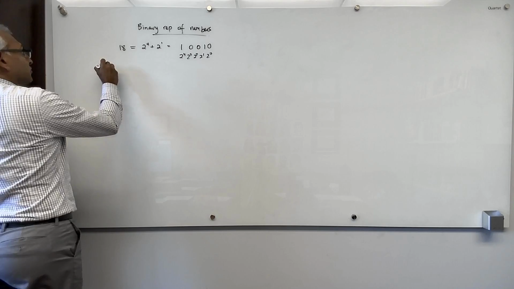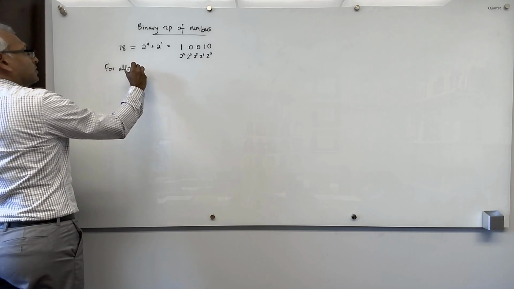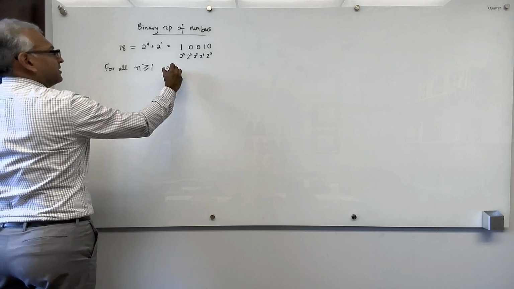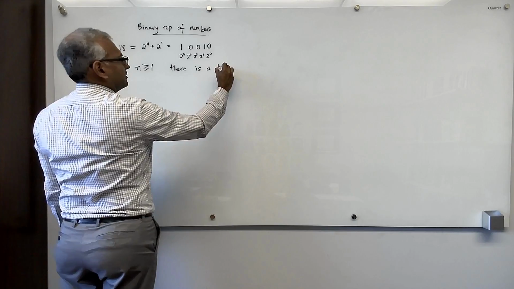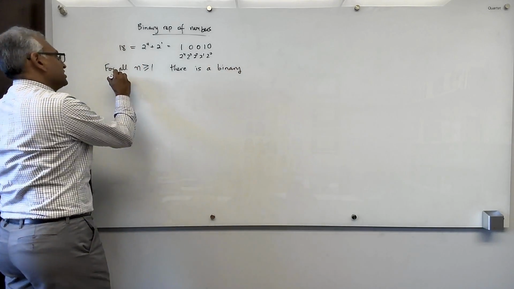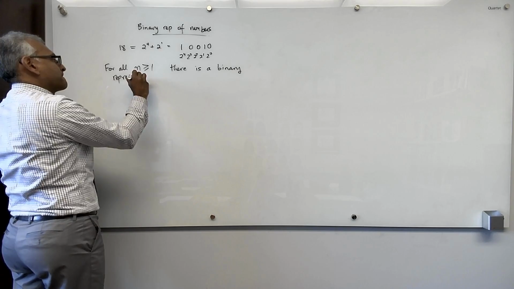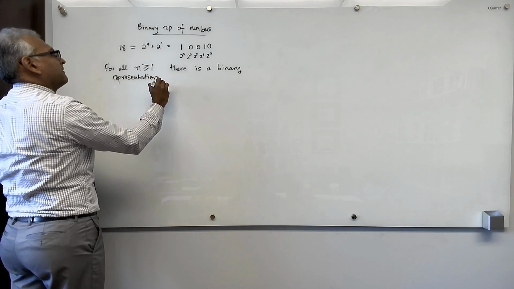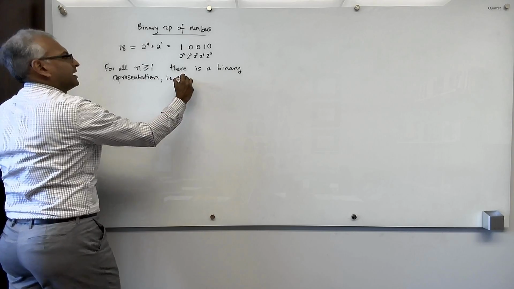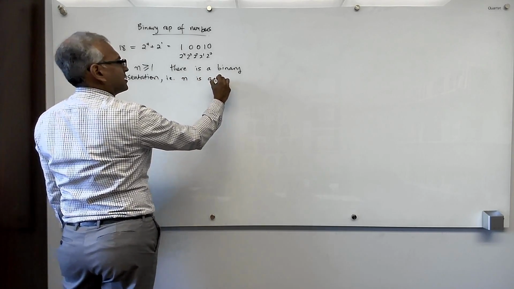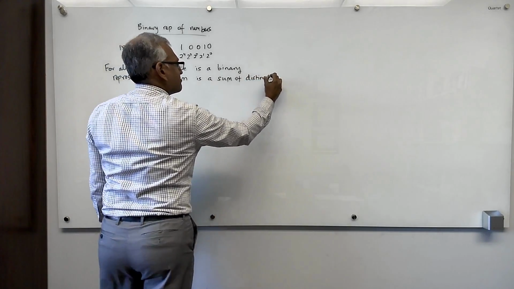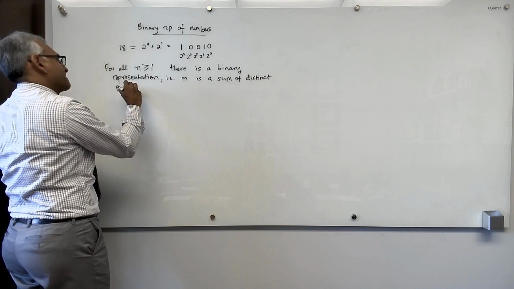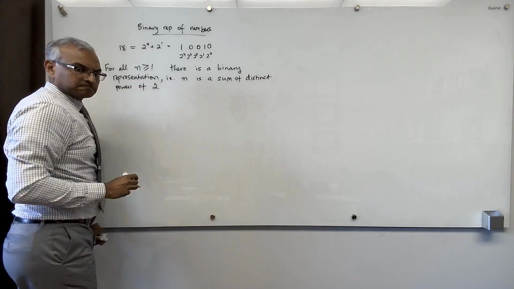So, for all n greater than or equal to 1, there is a binary representation, i.e. n is a sum of distinct powers of 2.